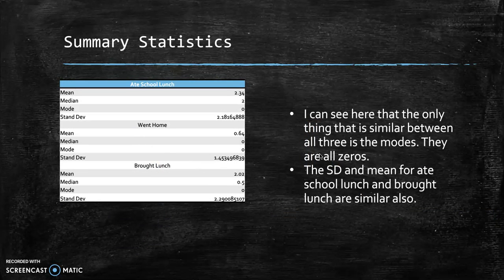For my summary statistics, I found the mean, median, mode, and standard deviation of all 3 categories, and I can see here that the only thing that is similar between all 3 is the modes. They are all zeros, and the standard deviation and mean for who ate school lunch and brought lunch are similar also. And again, this shows that most people eat the school's lunch, and people who went home is lower. Overall, the data shows that each day may be different depending on what is provided for lunch that day.